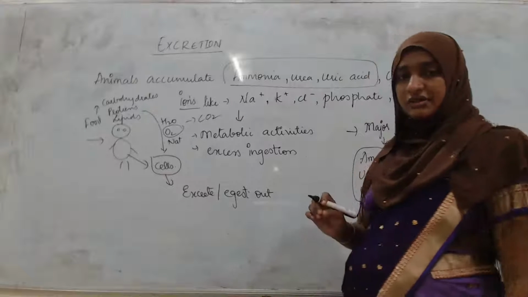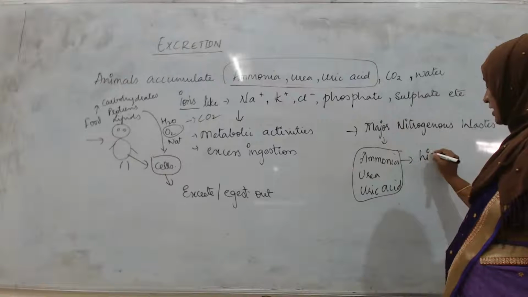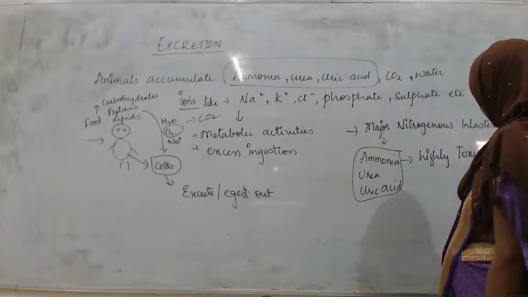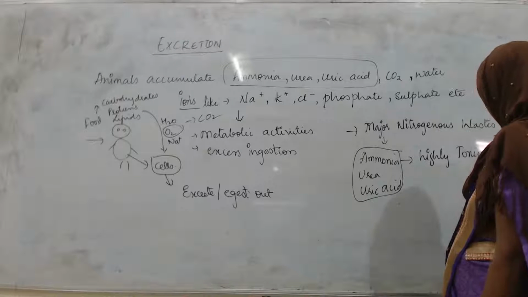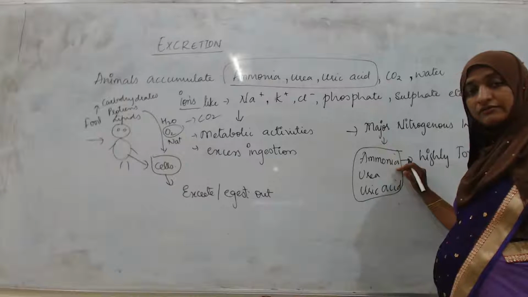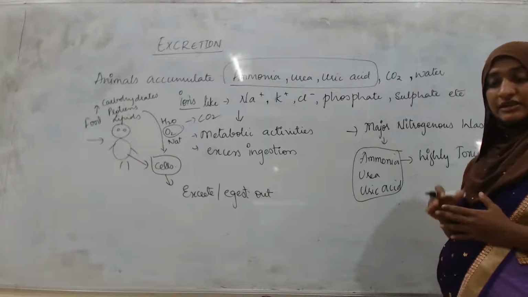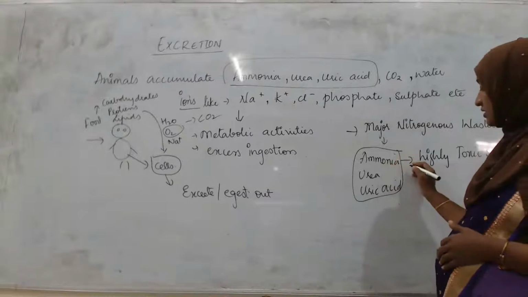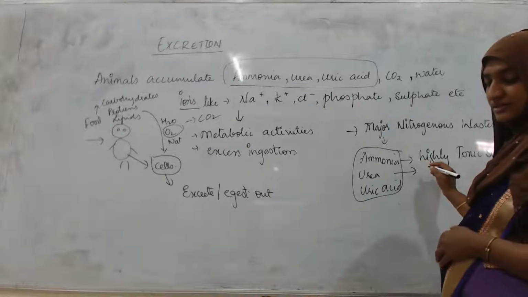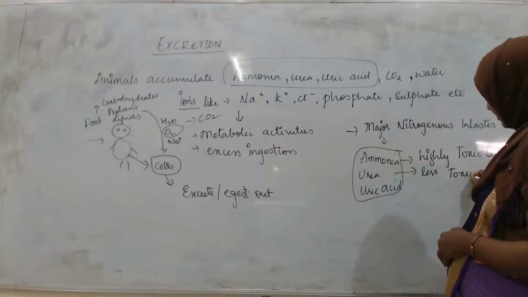Okay, among these three, ammonia is highly toxic. Urea is less toxic as compared to ammonia.